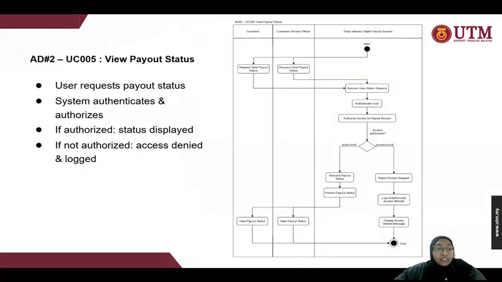And now for the next activity diagram, which is for viewing payout status. So the user requests payout status, and then the system authenticates and authorizes. If it's authorized, the status is displayed, and if it's not authorized, the access is denied and logged.